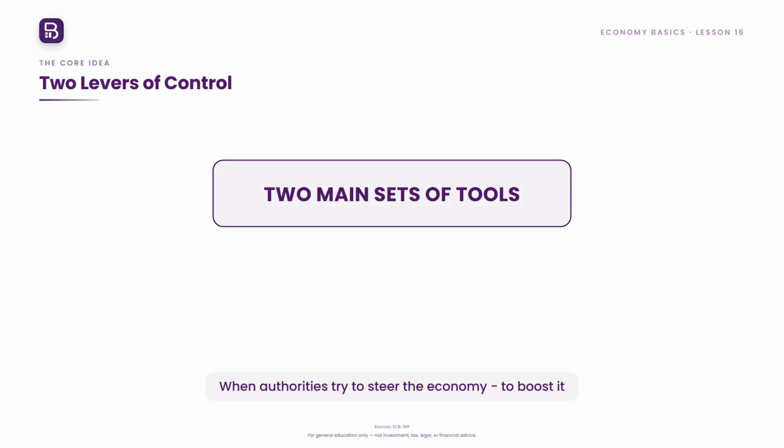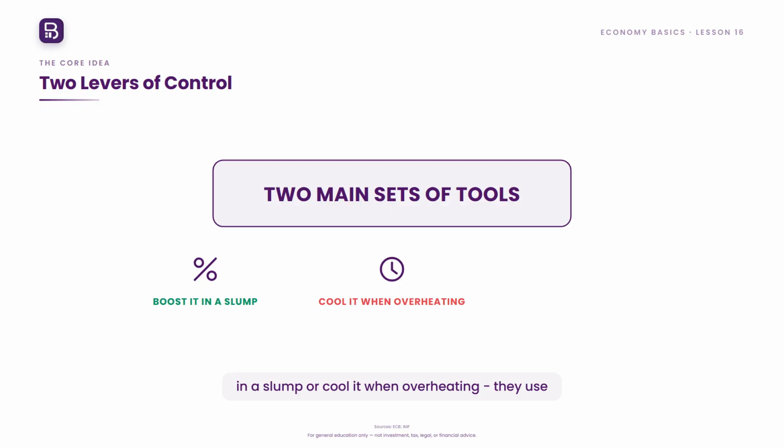When authorities try to steer the economy, to boost it in a slump or cool it when overheating, they use two main sets of tools. These are monetary policy and fiscal policy, and knowing the difference is key to understanding economic management.